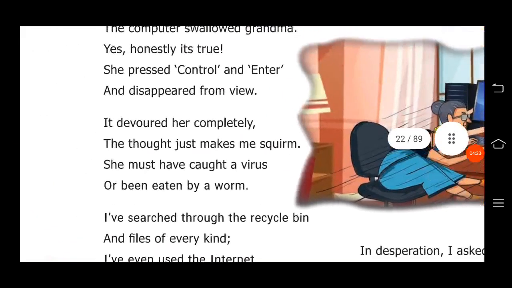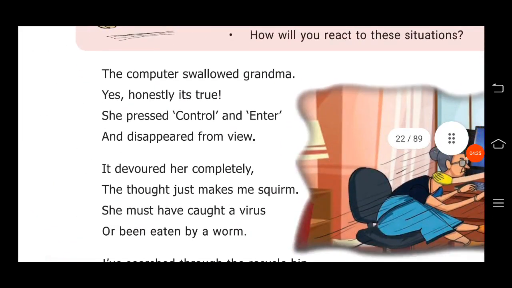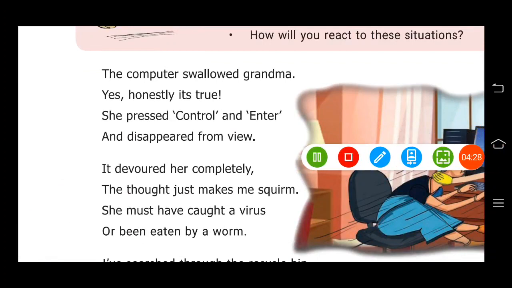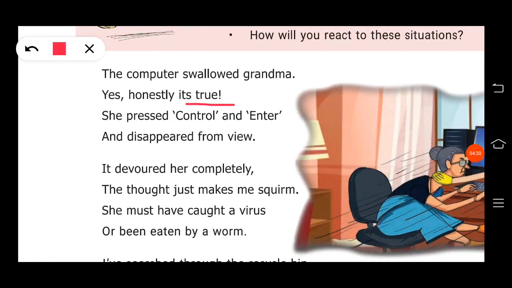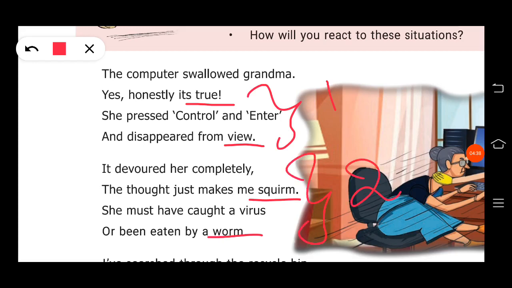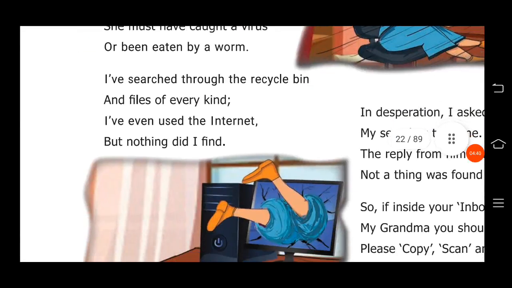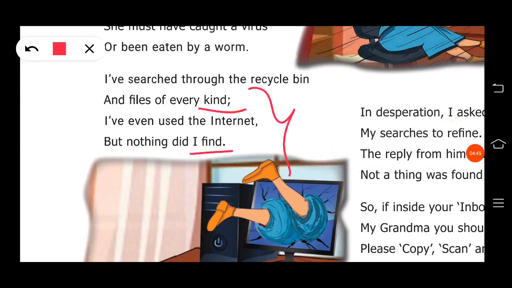Once again, let us see the rhyming words present in your poem. True, view are rhyming pair 1. Scrim, warm are rhyming pair 2. Kind, find are rhyming pair 3.